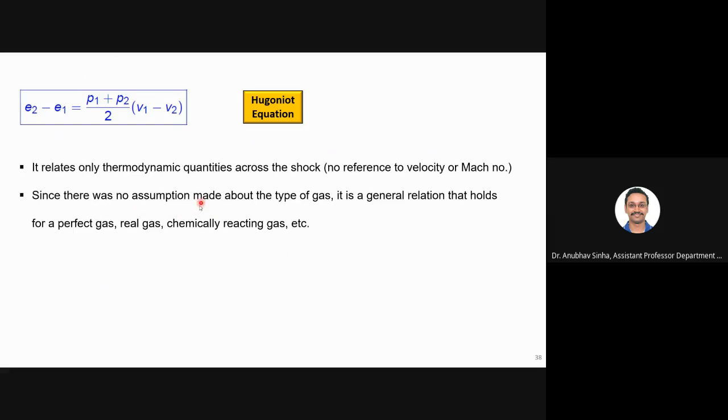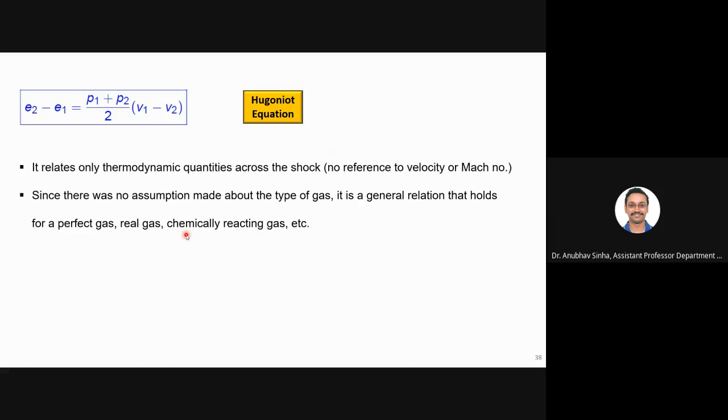And we have made no assumptions about which type of gas it is. We are just trying to relate thermodynamic properties without any specific assumption. That's why this is a generalized equation. It holds good for any gas you have, whether it is a perfect gas or a real gas. In fact, as I will show you in one example, this Hugoniot relation is also very useful for combustion.